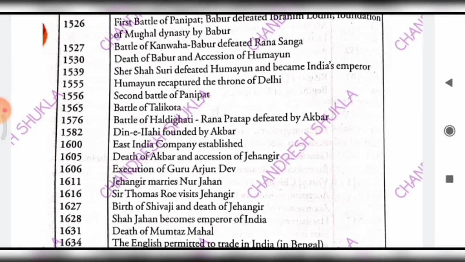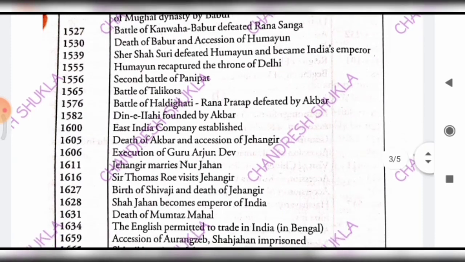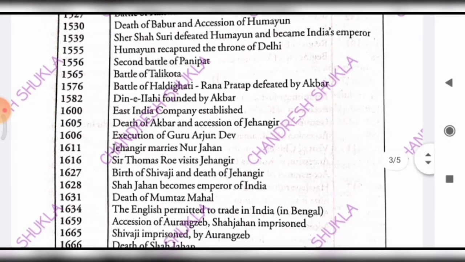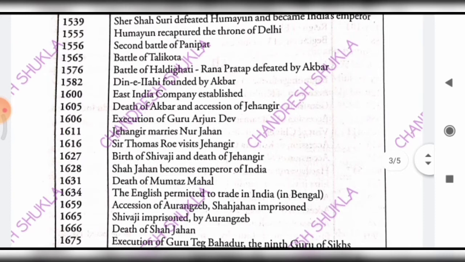And then in 1582, Din-i Ilahi was founded by Akbar. And then in 1600, the East India Company was established. And then in 1605, death of Akbar and the accession of Jahangir. And as you know, Jahangir's father is Akbar and Akbar's son is Jahangir. And in 1606, Guru Arjan Dev was beheaded.